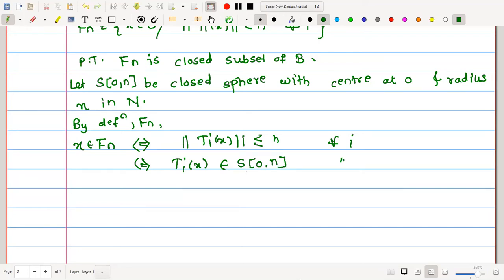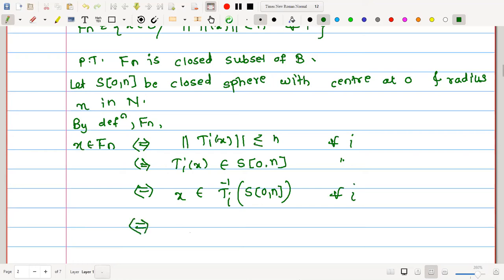If Ti x is a member of this sphere, therefore may I say x will be a member of Ti inverse of S of 0, n. Now again this is true for all i.